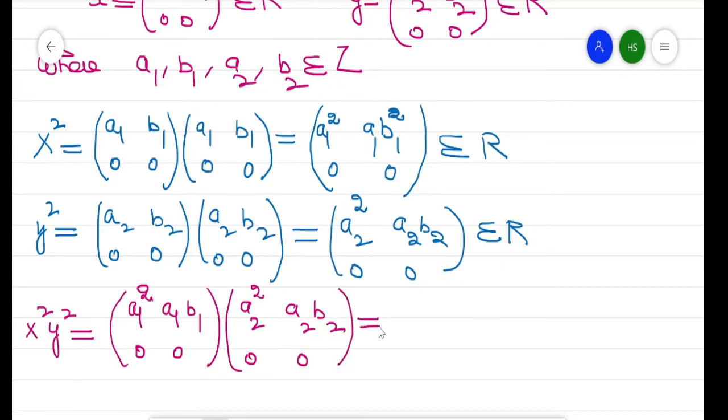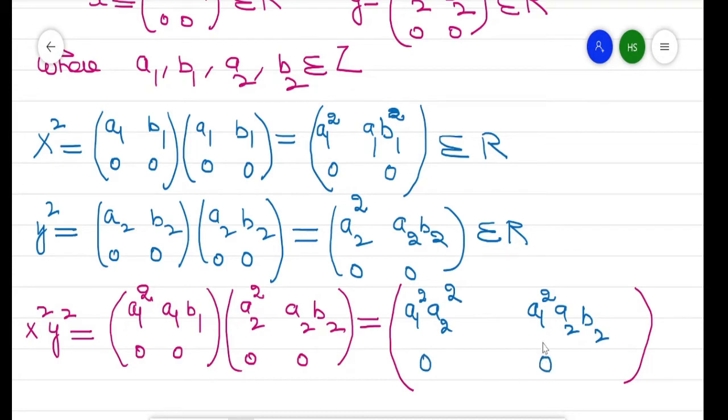This will become A1 square A2 square, A1 square A2 B2, and 0, 0. So this is x square y square.